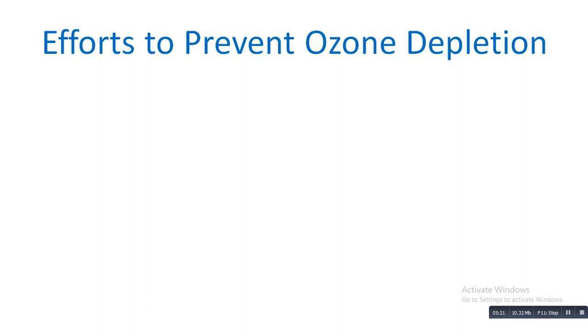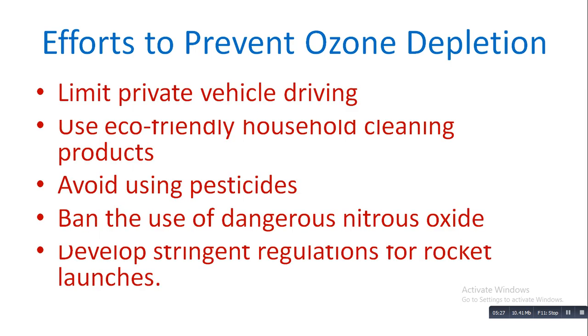To protect our ozone layer, we need to do all of these: limit private vehicle driving, use eco-friendly household cleaning products, avoid using pesticides, ban the use of dangerous nitrous oxide, and develop stringent regulations for rocket launches. Stringent means very strict. Different chemicals are used in rocket launches, which is why we need strict regulations for them. So these are the things we need to do for protecting our ozone layer.